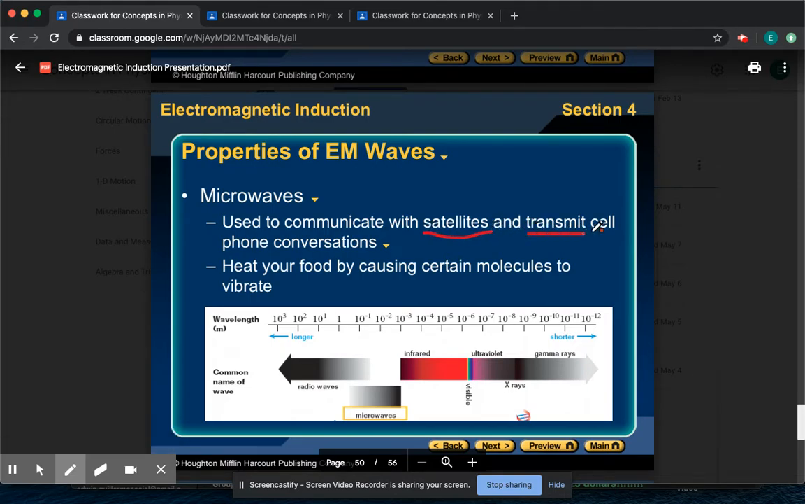They're also used in your cell phones. You also use microwaves to heat up your food, okay? What it does is it causes vibrations in the molecules, and that vibration produces heat, and that's how you heat up your food. Okay, so that's microwaves.